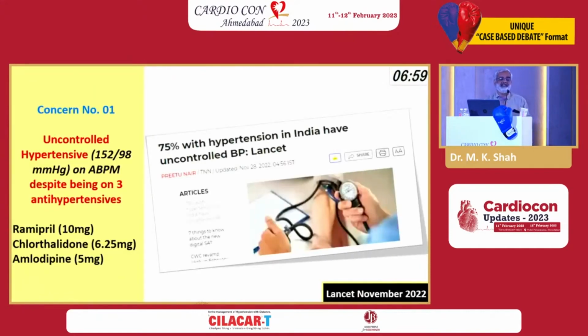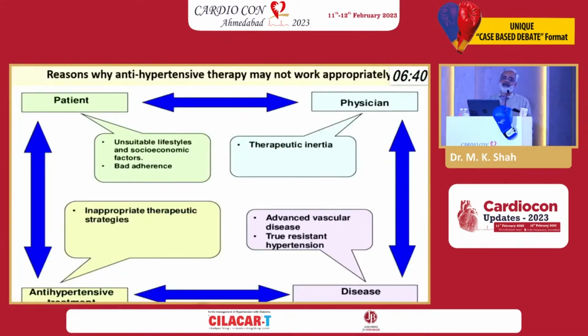This is the uncontrolled hypertension we have. Uncontrolled hypertension is one of the biggest risk factors, I would say. If 75% of the people are not being optimally treated, the majority of benefits which we have in the trials in terms of CV endpoint reduction are not going to be there at all. We don't need to look for other things. Control the blood pressure optimally and we'll have a lot of benefits.